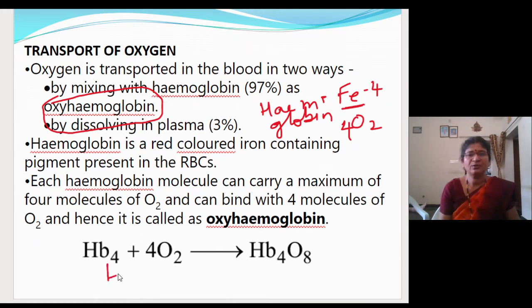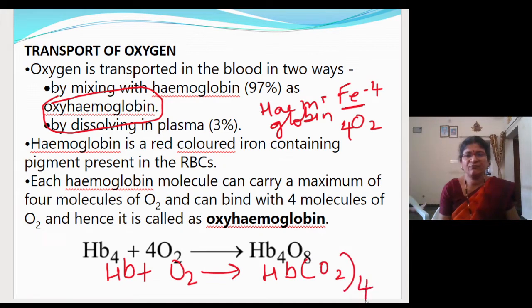So usually how do you write? Hemoglobin will carry oxygen and form oxyhemoglobin. How many oxygen will it carry? 4 oxygen molecules it will carry. This is given in NCERT, so please remember this one. So how many oxygen will 1 RBC carry? 4 oxygen molecules. So how is oxygen transported? In the form of oxyhemoglobin.